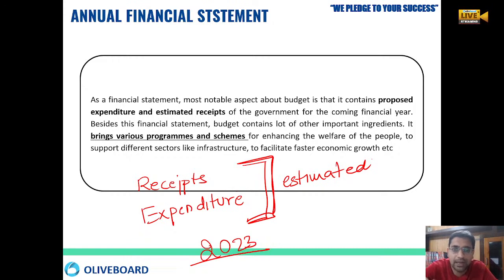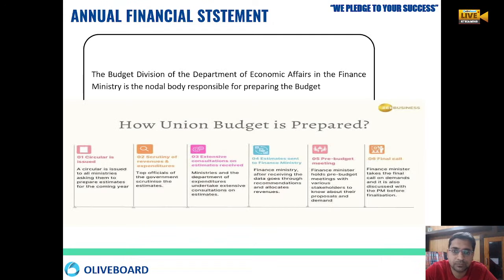Along with this budget document, the government also proposes various programs and schemes for the welfare of the people, where they are going to spend and where they will be reducing expenditure. This year, if you see, they have made a huge decrease in the MGNREGA budget. They have increased the budget for railways, infrastructure and roadways. So the government has to propose this.